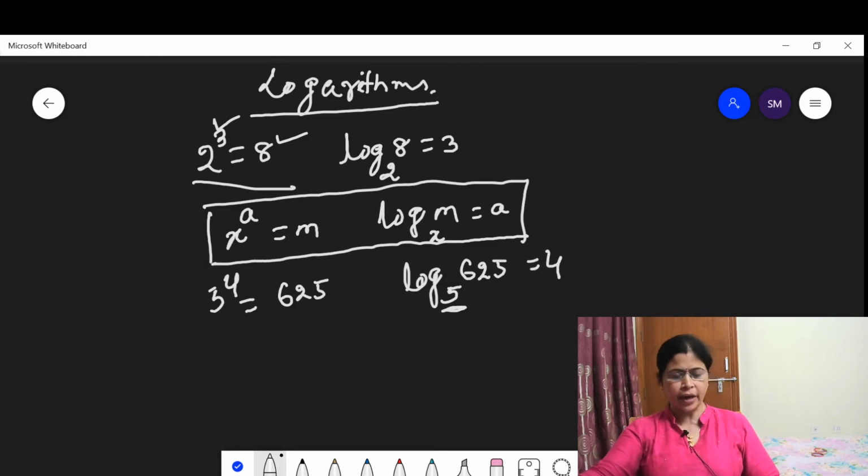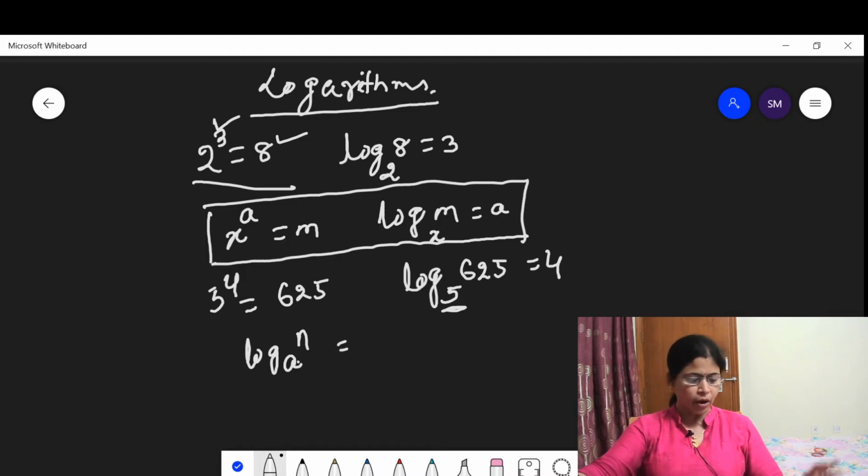Suppose you say log of base a of n is equal to x, which shows that a to the power x is equal to n.